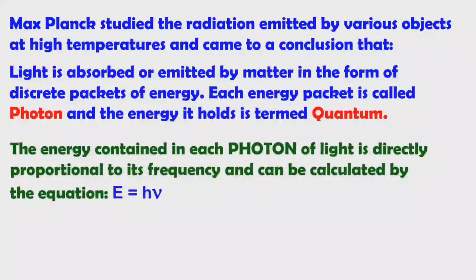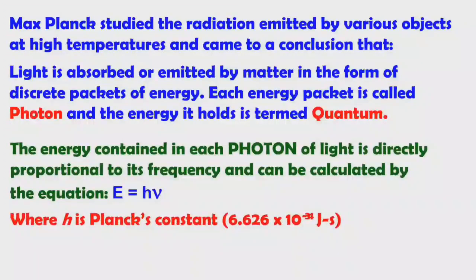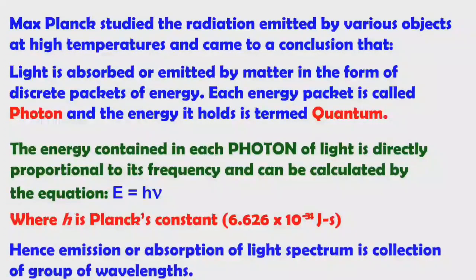The energy contained in each photon of light is directly proportional to frequency and can be calculated by, as you already know, energy is directly proportional to nu. So energy is equal to h nu. Here h is the Planck constant, whose value is 6.626 into 10 power minus 34 joule second, or 6.626 into 10 power minus 27 erg seconds. Hence, emission or absorption of light spectrum is nothing but a group of wavelengths.